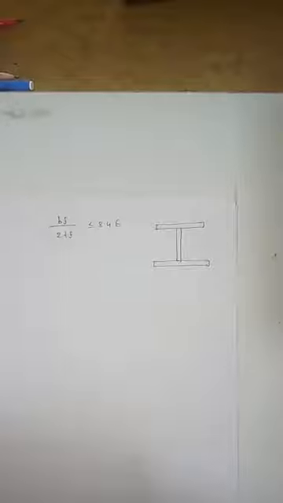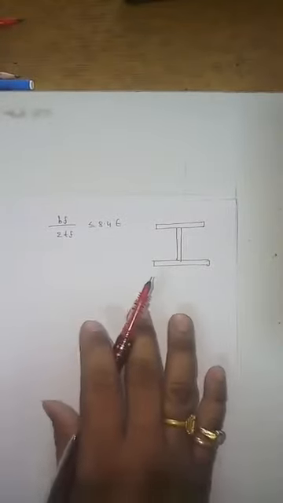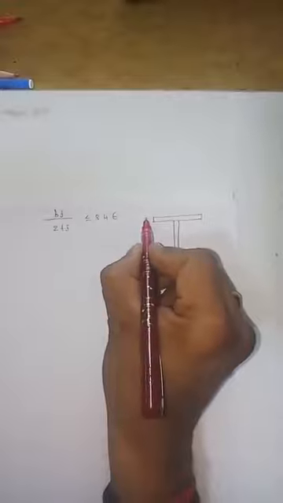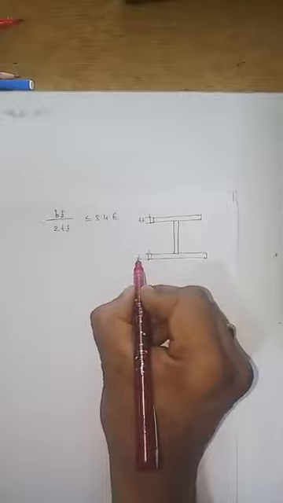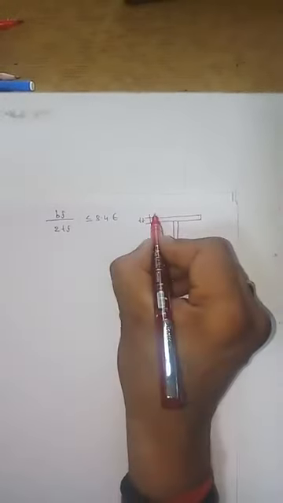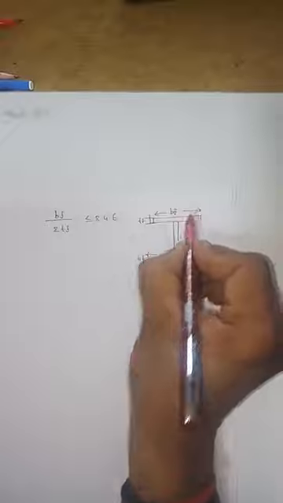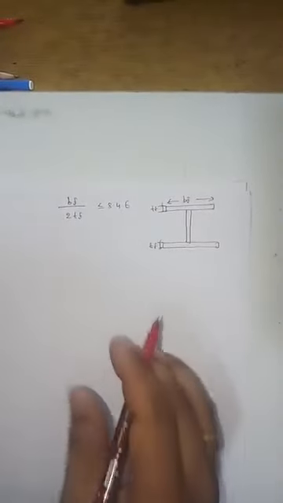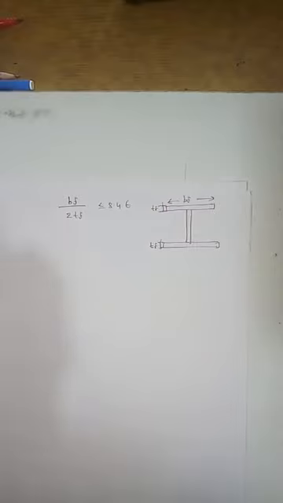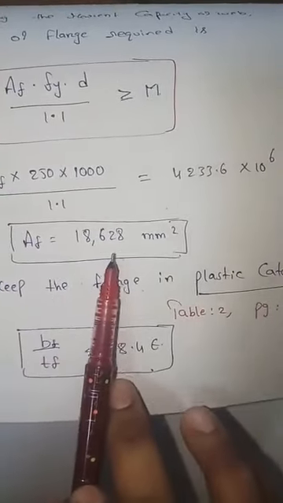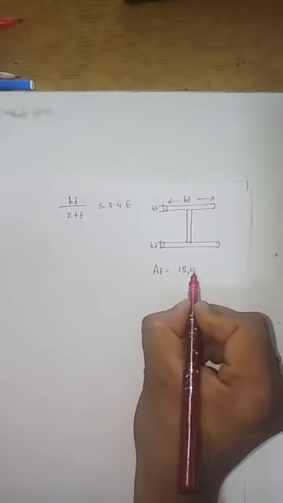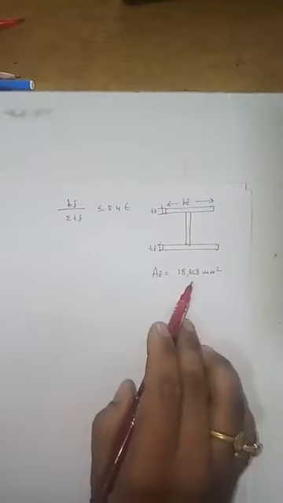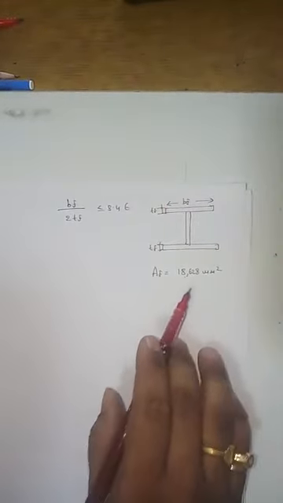See, when I am designing the flange, I am not checking with the condition, I am designing. So this is your thickness of the flange. This is your thickness of the flange. This is your width of the flange. Right? Whatever the area I got, this area should be minimum 18,628 mm square. Area of the flange is 18,628 mm square, which is nothing but what?